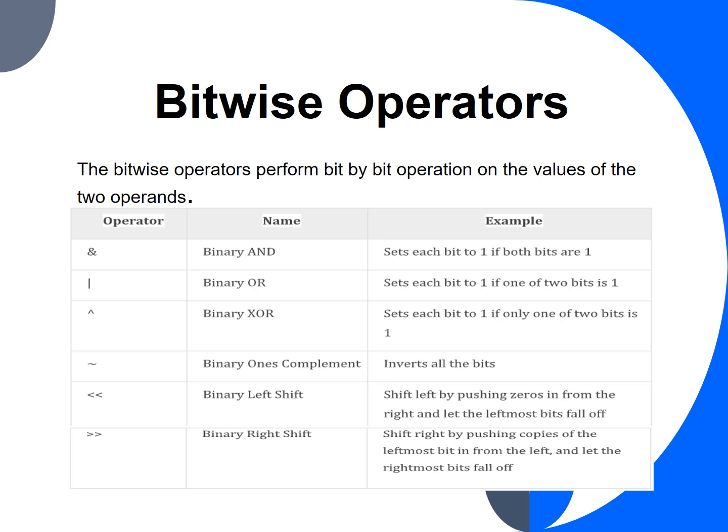Binary one's complement inverts all the bits. Binary left shift shifts left by pushing zeros in from the right and letting the leftmost bits fall off. Binary right shift shifts right by pushing copies of the leftmost bit in from the left and letting the rightmost bits fall off.